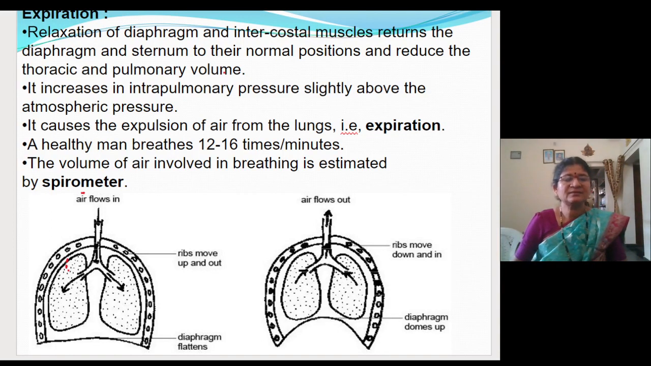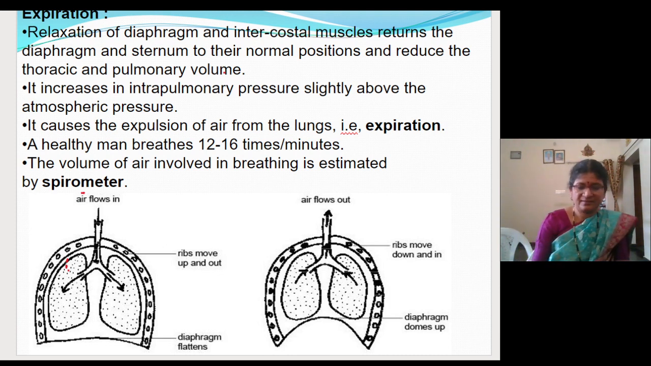Well, hello children. Last time we discussed expiration and inspiration. And I told you that inspiration is an active mechanism and expiration is a passive mechanism. So in inspiration, what will happen? Air rushes inside the lungs.